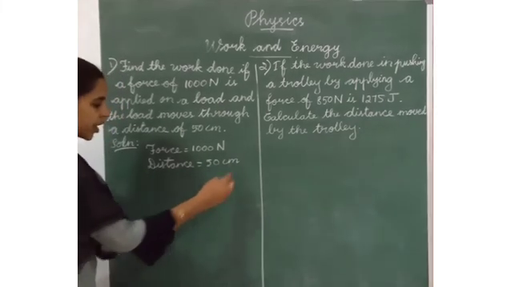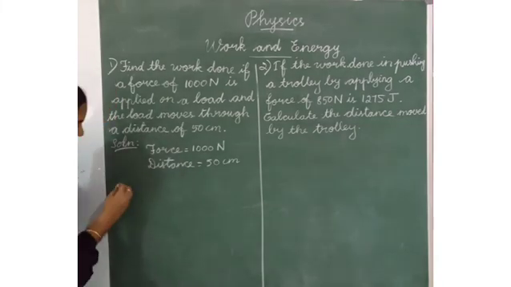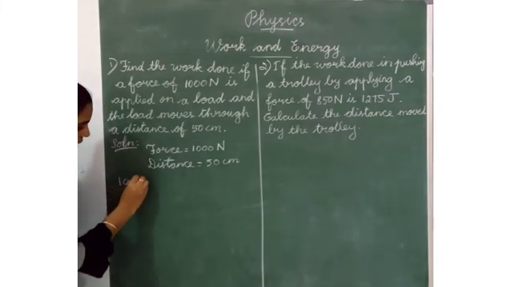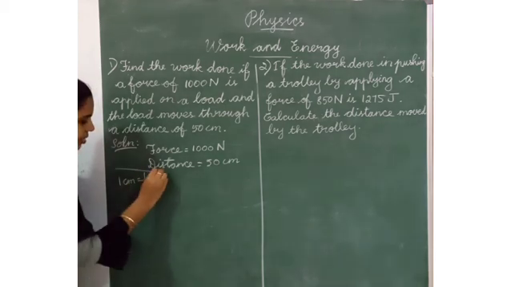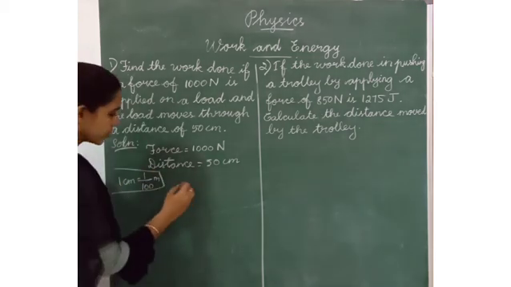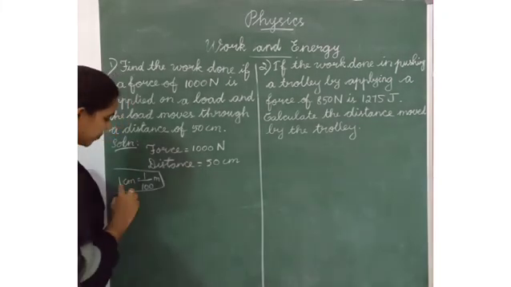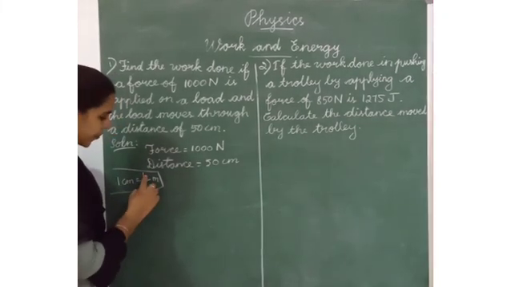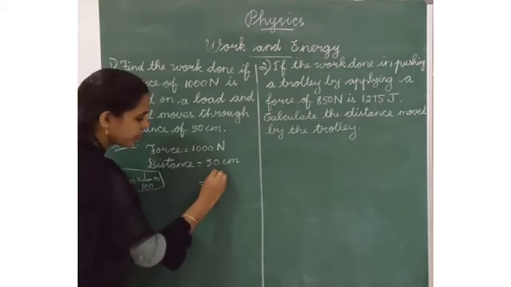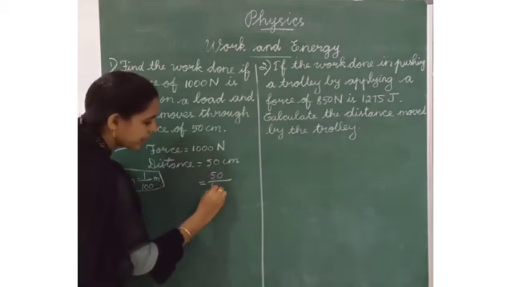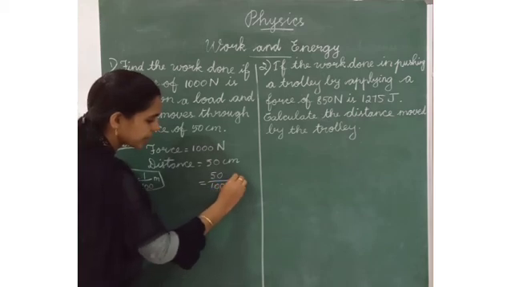So what do we have to do here? What is the formula? 1 centimeter is equal to 1 by 100 meter. This is the formula, we know. So we have to change this. 50 centimeter is equal to 50 divided by 100 meter.